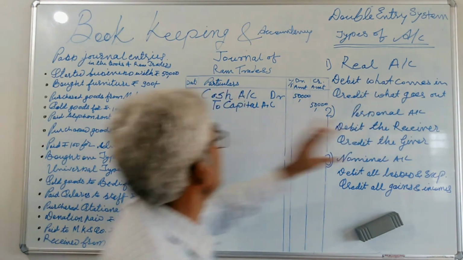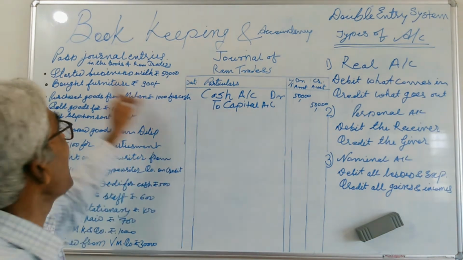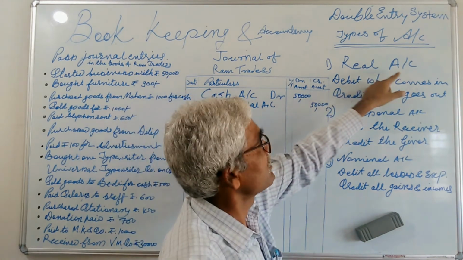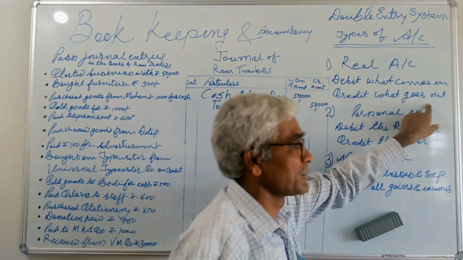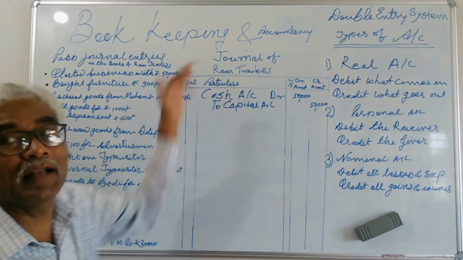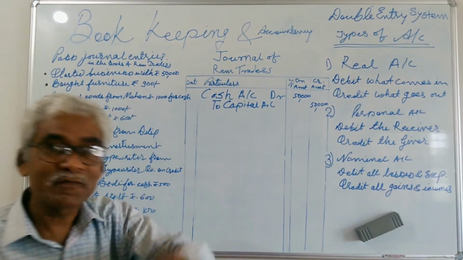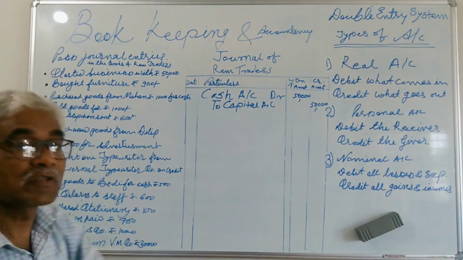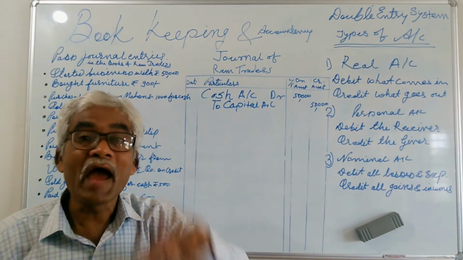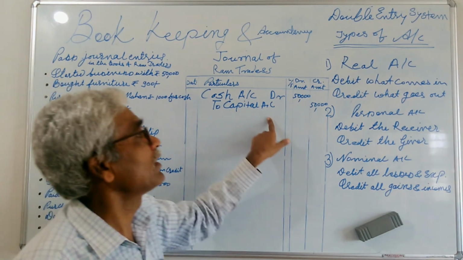What happened in this transaction? What comes in your business? Cash comes in your business. So cash account is debited. But what happened? The person who invested to start the business, Ram, invested to start the business. Ram's investment to start the business activity, in accounting business language, we have to say is capital. That's why I use the word capital account.